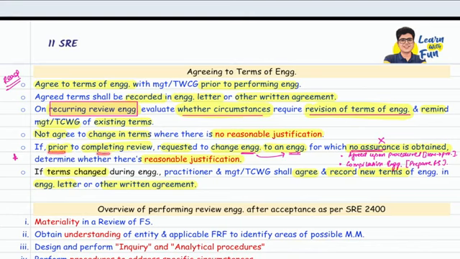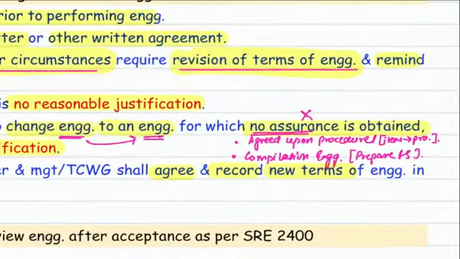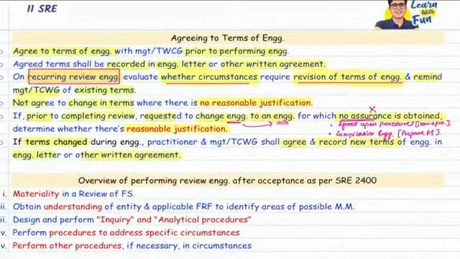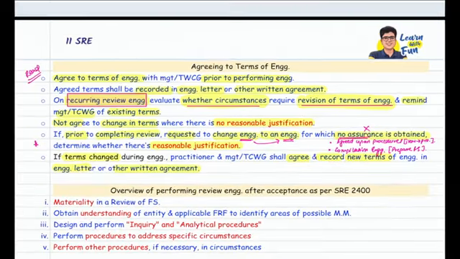Now, if prior to the completion of review, they ask you to change the engagement to an engagement where no assurance is provided, no assurance means agreed upon procedure or compilation engagement, then again there should be reasonable justification for the same. Now, if the terms are changed, no problem. Agree and record the new terms in a new engagement letter or other written agreement. So these basics you just need to read through so that your basics are clear.